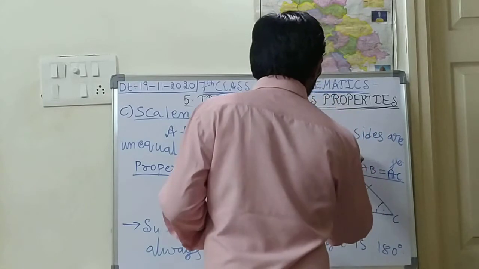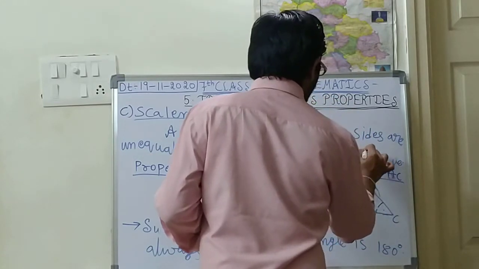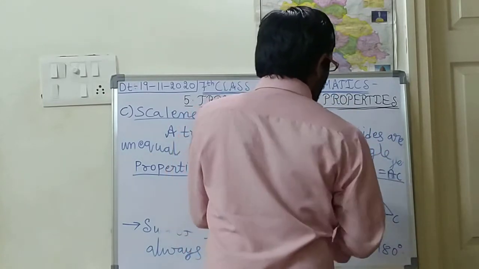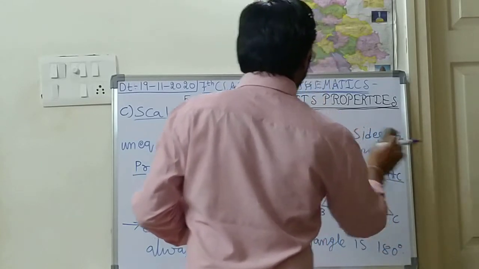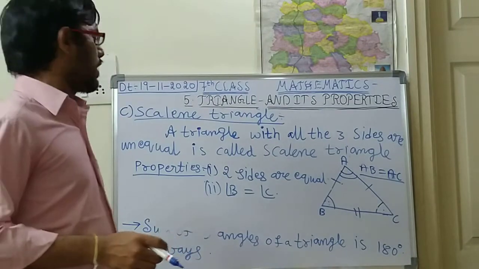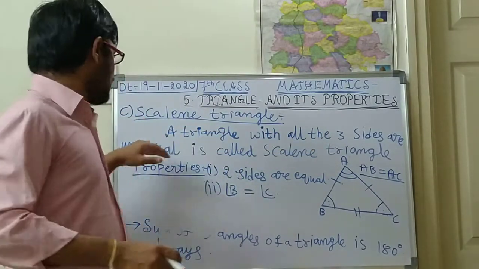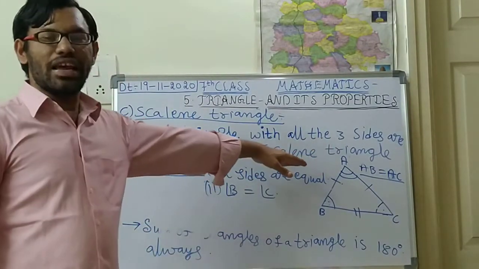Okay, I think you are getting my point. Is it right, children? Okay, this is about the scalene triangle. So a triangle with all the three sides unequal is called a scalene triangle.